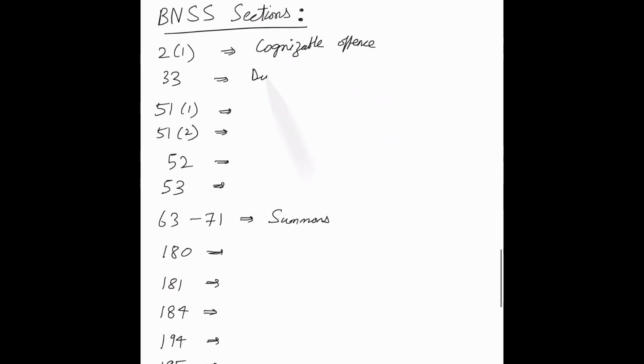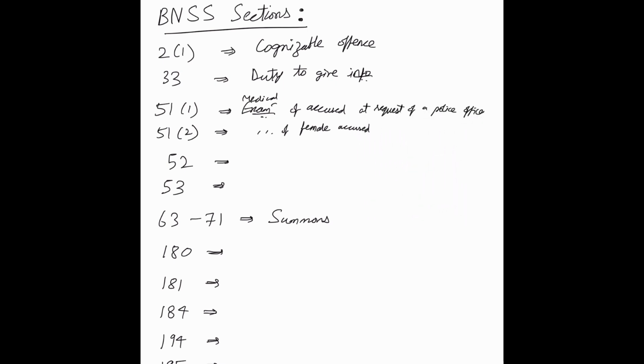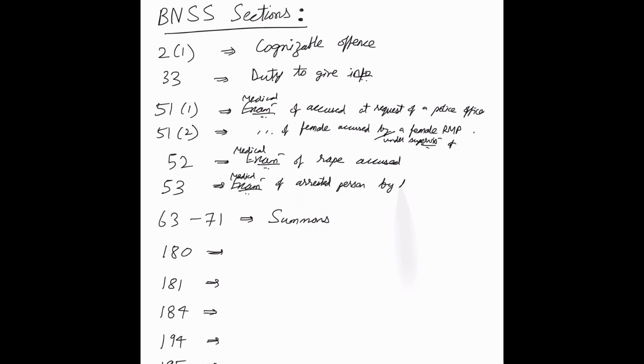Moving on to BNSS sections, 2 subsection 1 defines a cognizable offense. 33 states the duty to give information to police officer. 51 subsection 1 deals with the medical examination of an accused at the request of a police officer, and subsection 2 deals with examining a female accused that has to be done by or under the supervision of a female registered medical practitioner. 52 deals with the medical examination of rape accused. 53 deals with the medical examination of an arrested person by his own request.